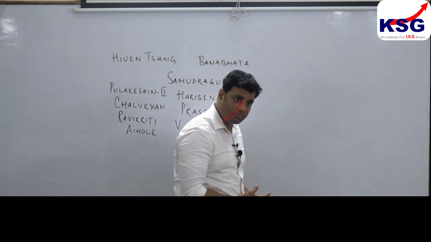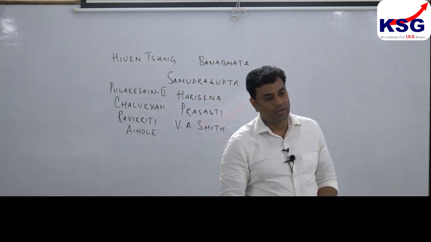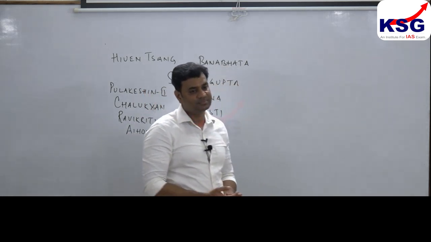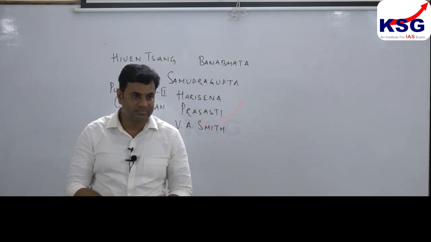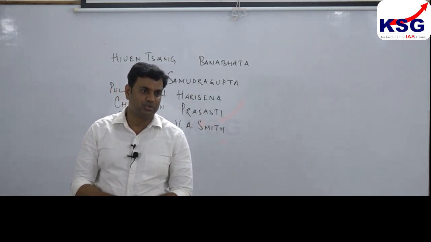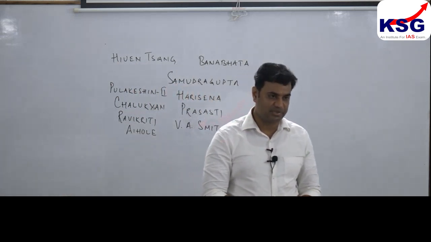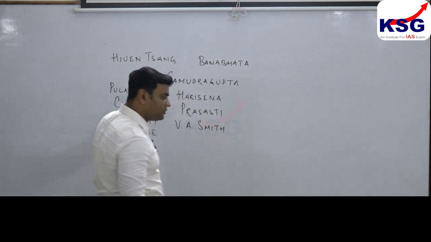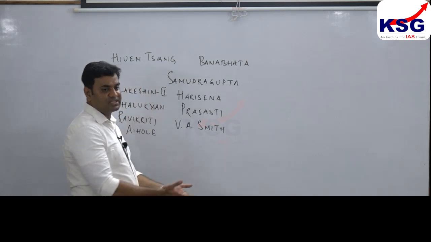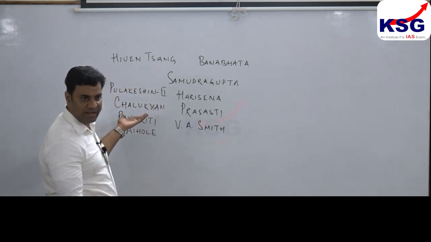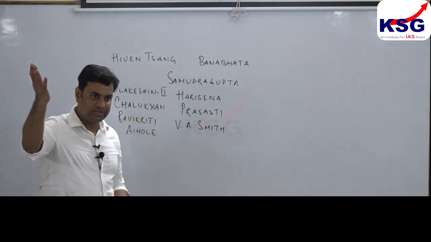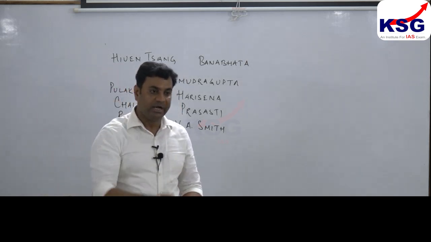Student: Can we rely on both? Like Ravikirti said something, Banabhatta said something. See, again, I'll let you know the important thing, clear? First of all, when Ravikirti wrote this inscription, it is not that the inscription written by Ravikirti has to be accepted anyway. He was also glorifying his master. Harisena also glorified his master. Samudragupta was never defeated in his military career.